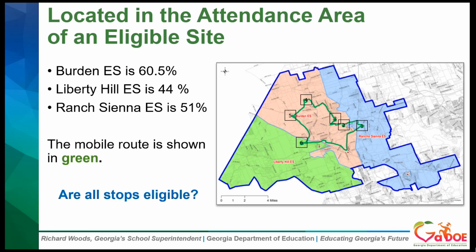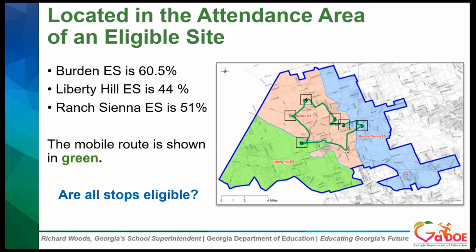So let's look at an example of a mobile route. The mobile route is shown in green on the slide. And this route has 6 stops that are located in the attendance area of 3 schools. And so those 3 schools are Burden Elementary with a free and reduced rate of 60.5%, and that is in the peach color, its attendance zone.